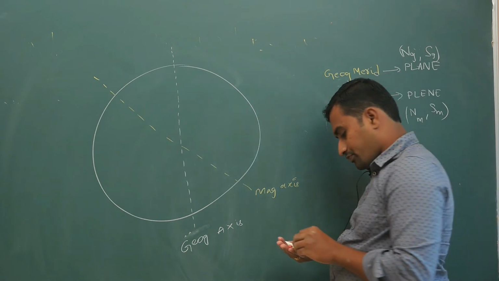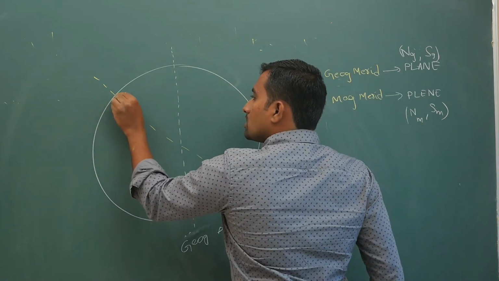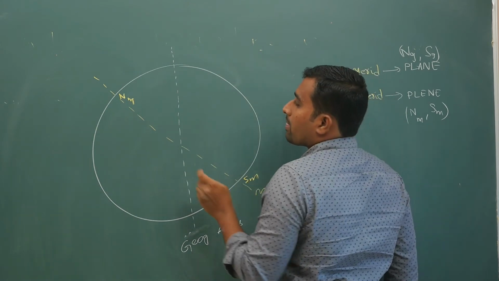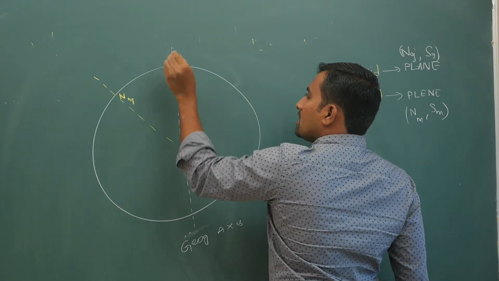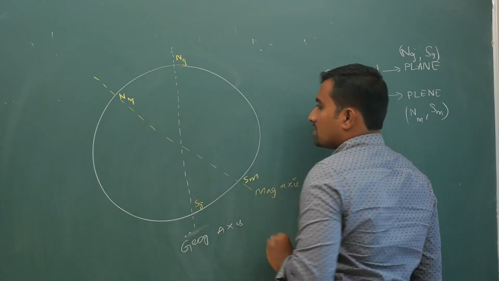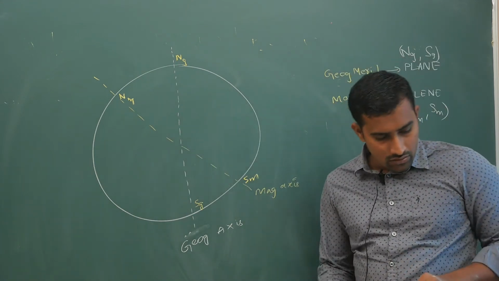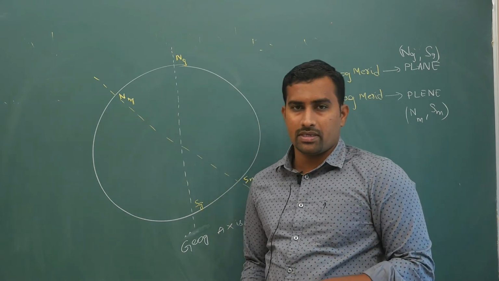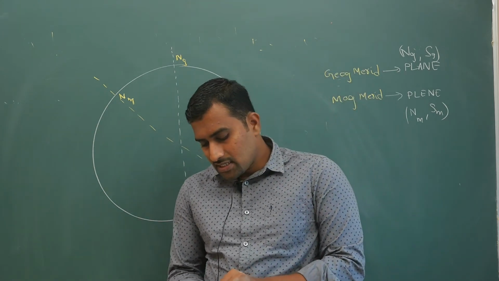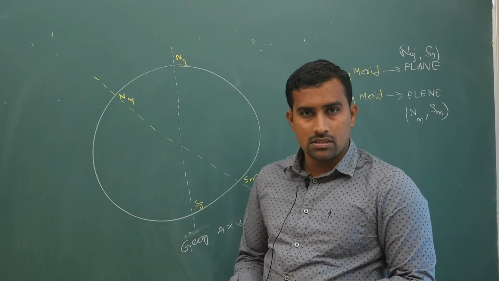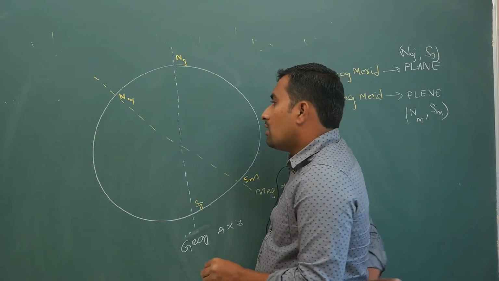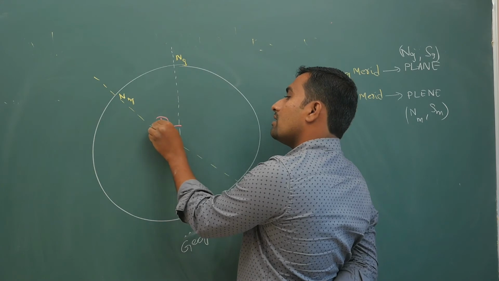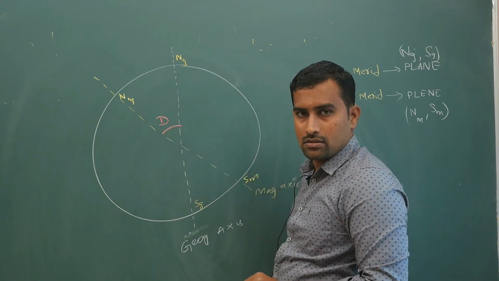So this is your NM, this is your SM, this is your NG, this is your SG. Now here often students get confused in a lot of aspects. What does this angle of declination mean? It is your angle between two meridians.